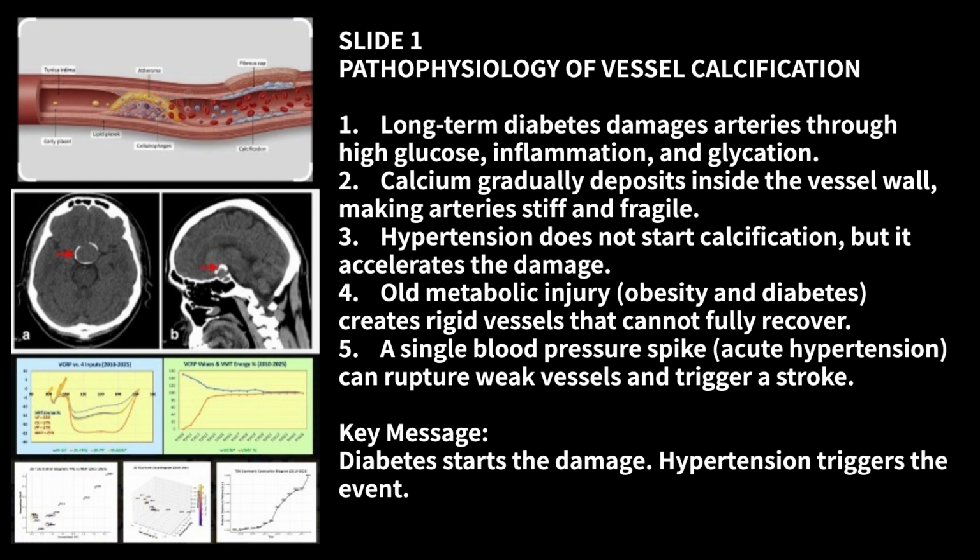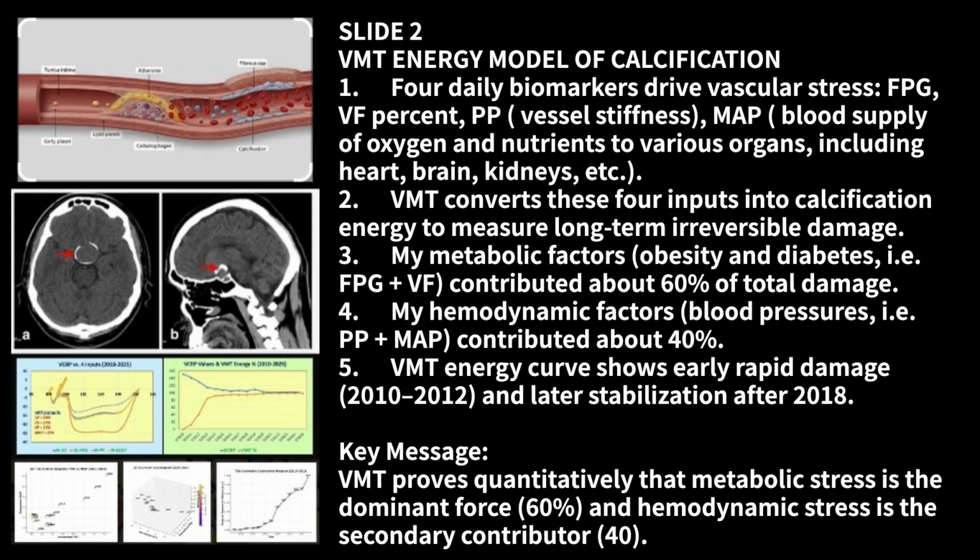4. Old metabolic injury, obesity, and diabetes creates rigid vessels that cannot fully recover. 5. A single blood pressure spike, acute hypertension, can rupture weak vessels and trigger a stroke. Key message: diabetes starts the damage, hypertension triggers the event. Slide 2. VMT energy model of calcification.